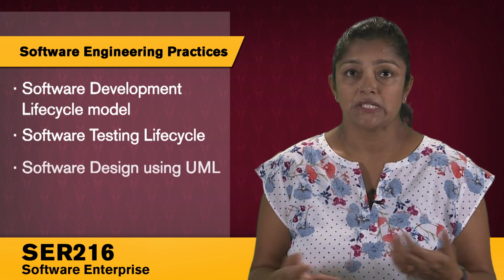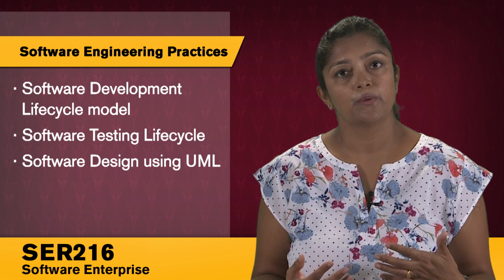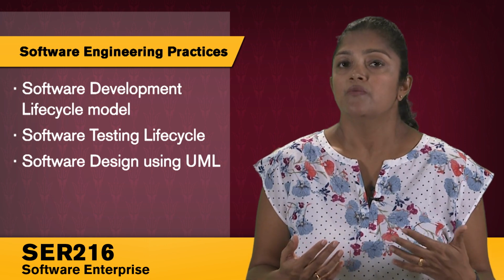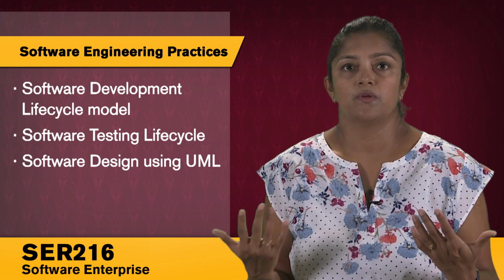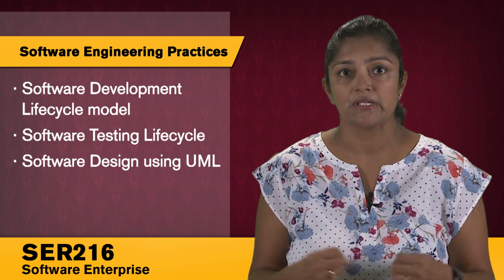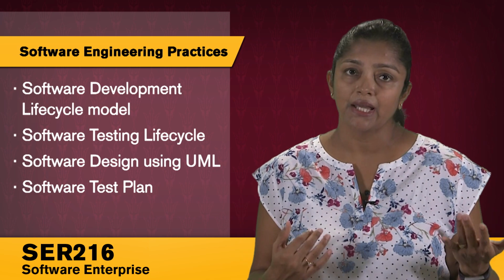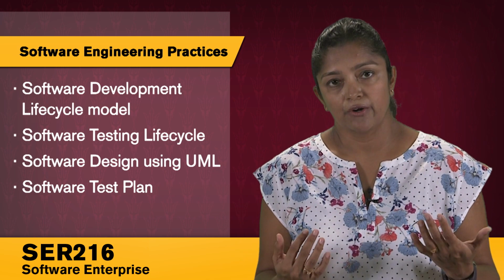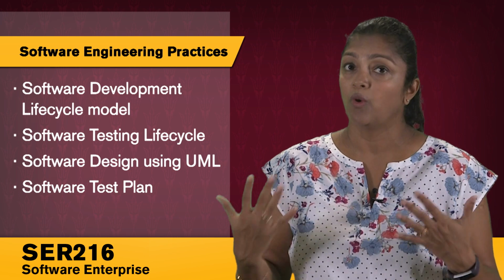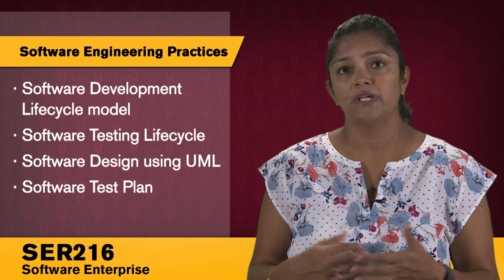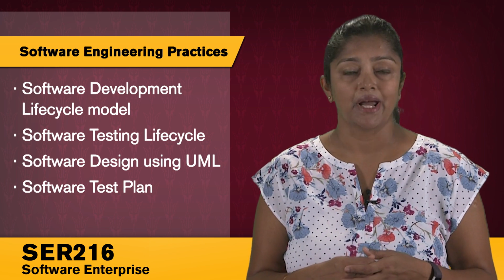We'll look at software design, specifically using a language called Unified Modeling Language, which basically provides a consistent notation and representation for software design. And then finally, we look at coming up with a software test plan, which is again an essential part of writing quality software. So all of these come under the software engineering practice outcome.